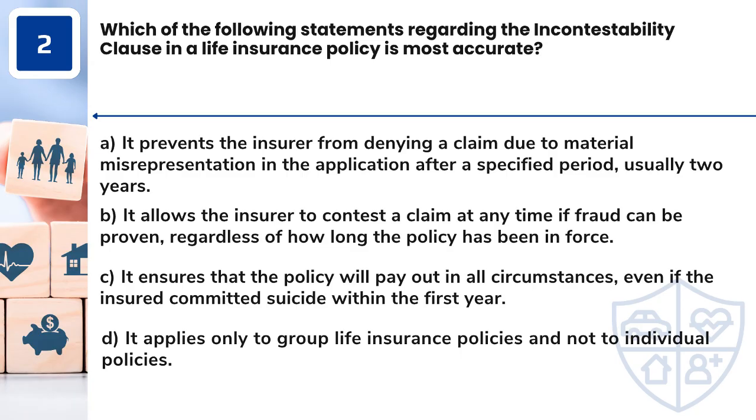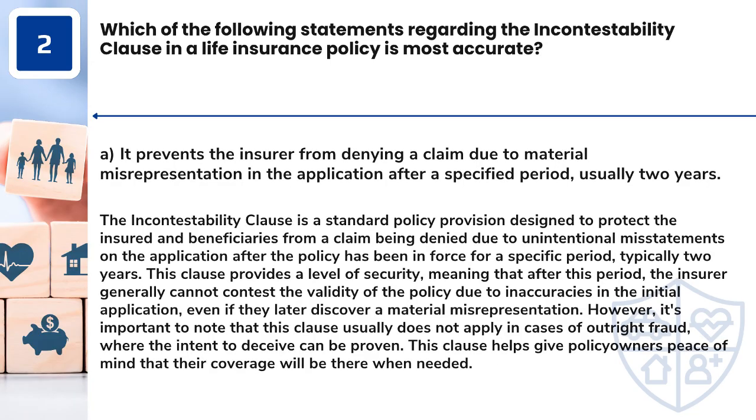Answer: A. It prevents the insurer from denying a claim due to material misrepresentation in the application after a specified period, usually 2 years. The incontestability clause is a standard policy provision designed to protect the insured and beneficiaries from a claim being denied due to unintentional misstatements on the application after the policy has been in force for a specific period, typically 2 years.